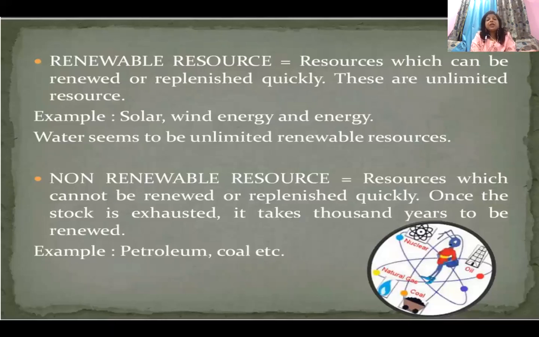So, non-renewable resources are resources which cannot be renewed or replenished quickly. Once the stock is exhausted, it takes thousands of years to be renewed, like petroleum and coal. Okay, my question to you is, are coal and petroleum fossil fuels? If you say yes, raise your hand. If you say no, don't raise your hand. Are coal and petroleum fossil fuels? Okay, I am getting many responses. Great. So coal and petroleum are the fossil fuels.